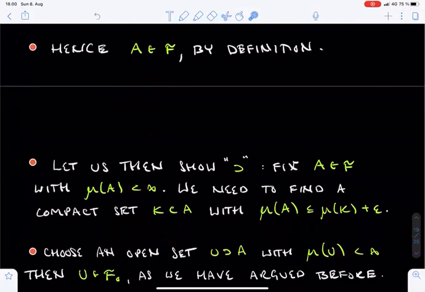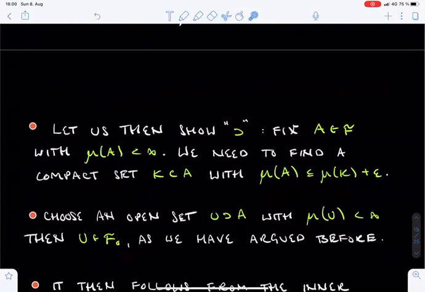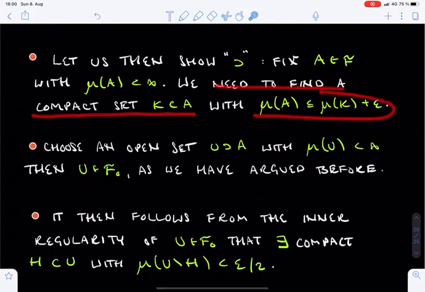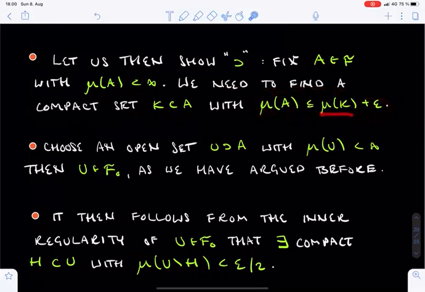Let's then prove the less trivial backward inclusion, where we fix a set A from F with finite mu measure. We claim that this set A lies in F0. What needs to be done by the definition of F0 is to find a compact subset K of A whose measure is arbitrarily close to the measure of A. In other words, the measure of A should be bounded from above by the measure of K plus epsilon.